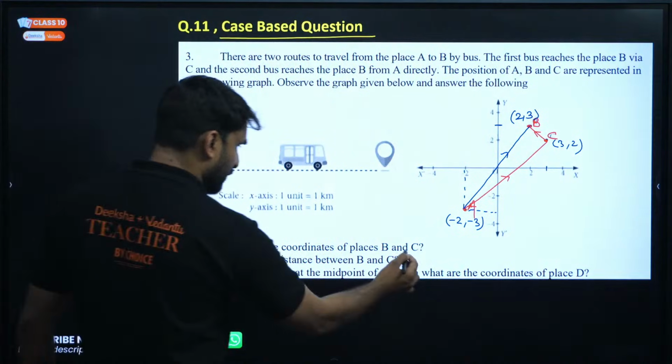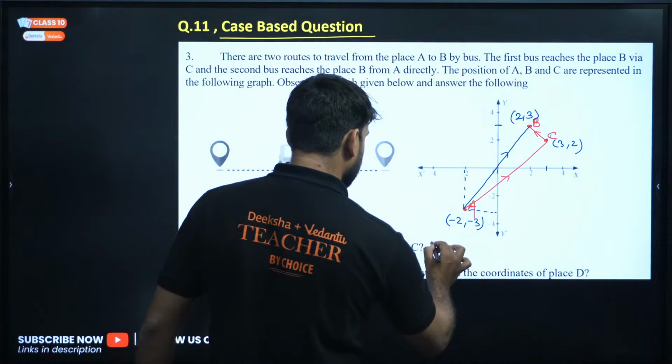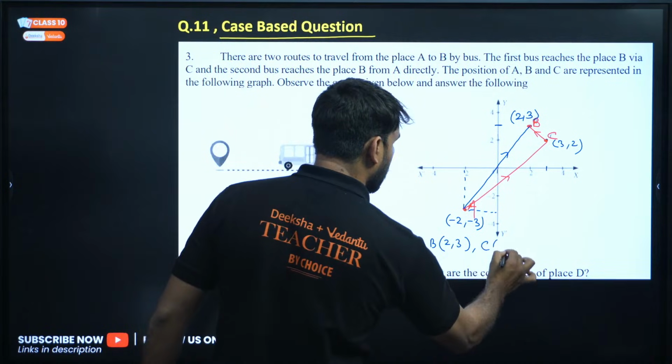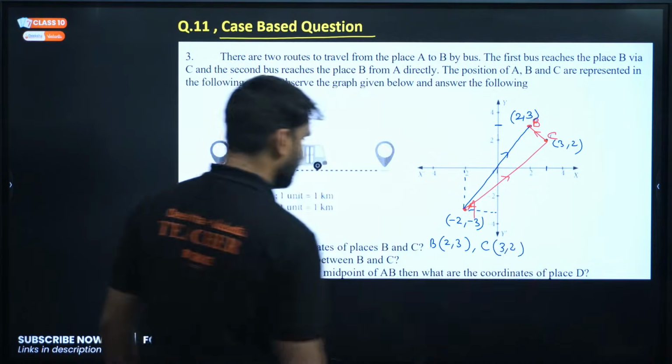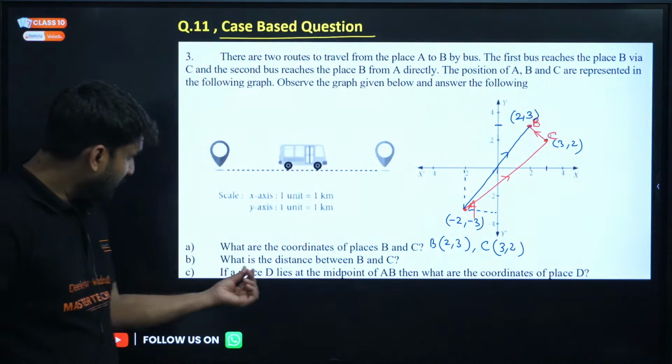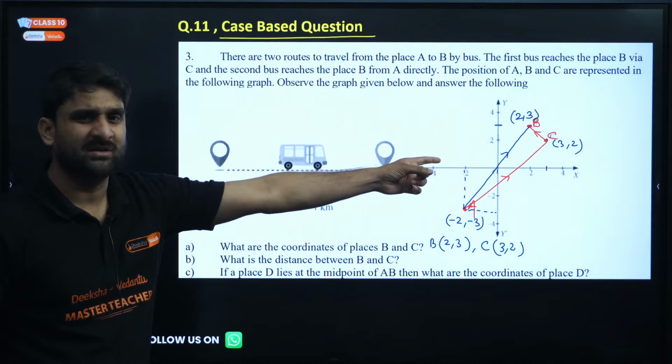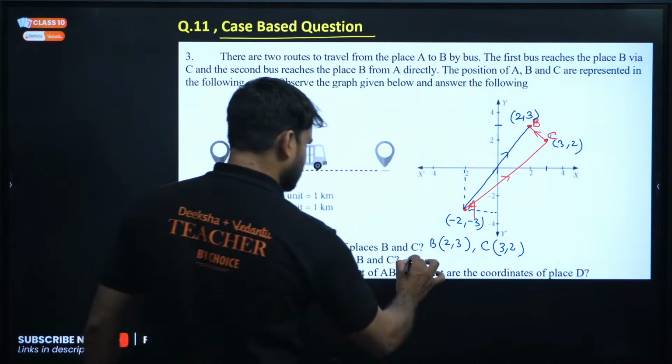What are the coordinates of place B and C? So the place B coordinate is 2, 3 and C coordinate is 3, 2. Right. Second question. What is the distance between B and C? Come on, my dear. Can't you find BC? Yes, you can find BC.